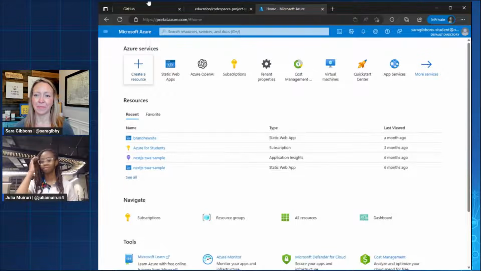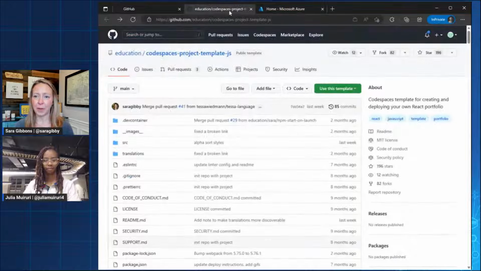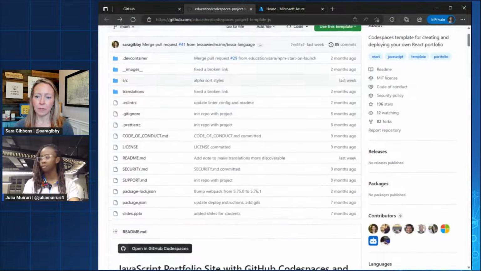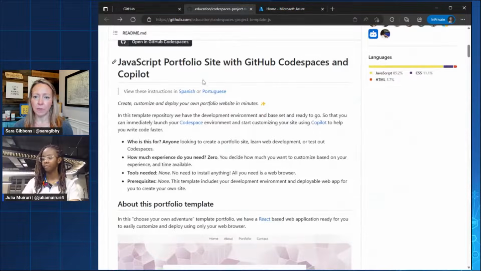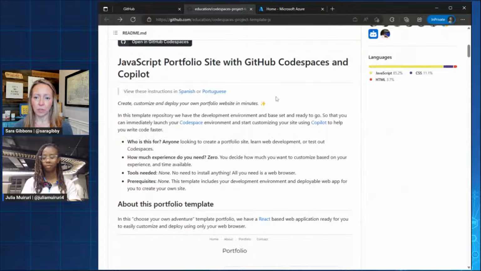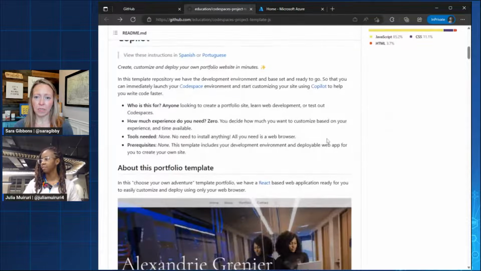Yes, awesome. And the other tab I've got open here is our Codespaces template repo. So this is the code behind what Julia showed. And this is a template repo, which basically means that you can easily take this and create your own repo from it. If you scroll down a little bit here, it gives you a lot of great information. We've got the instructions in Spanish and Portuguese.